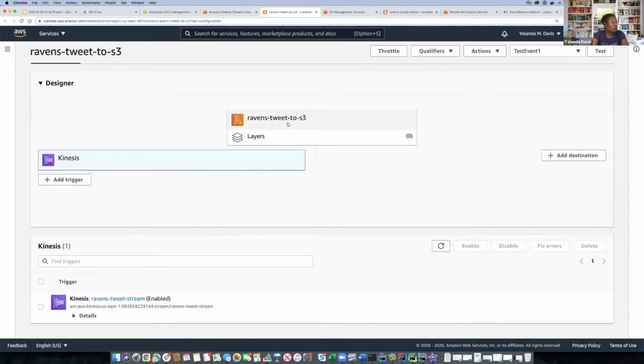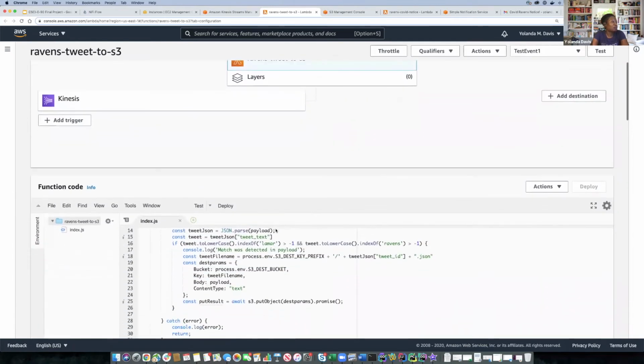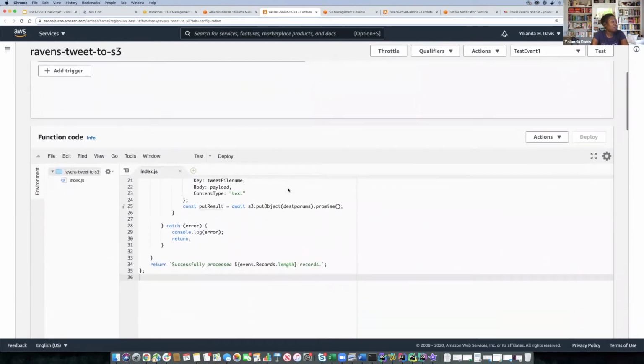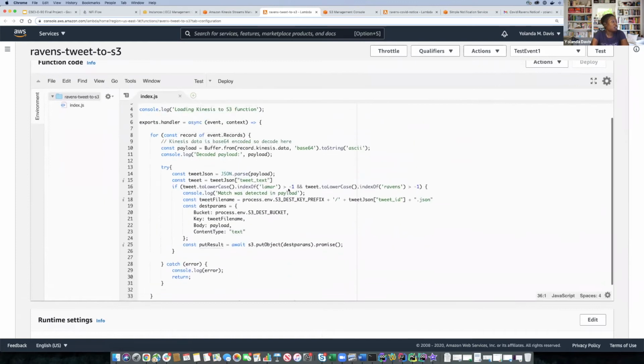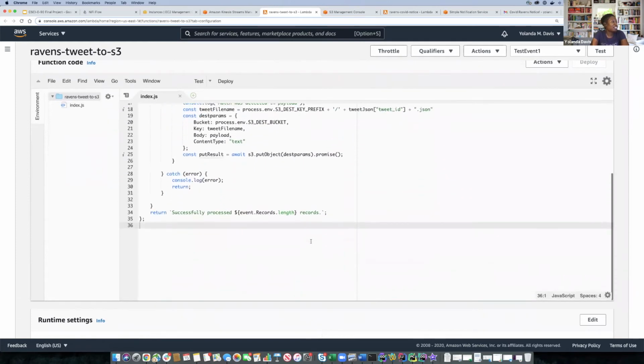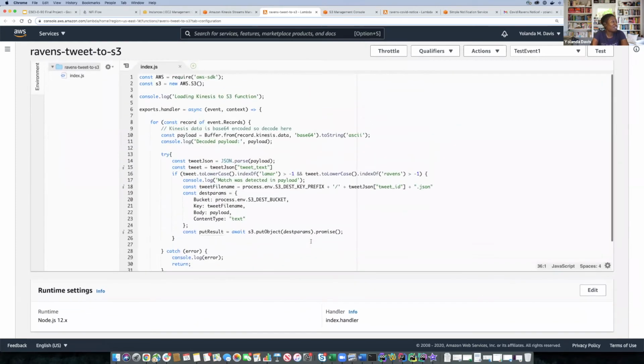So if I select the actual Lambda itself, you'll see its runtime is Node.js. Actually, let me scroll down just a little bit so you can see that runtime. So this runtime is based on Node.js. So there are a lot of libraries that Node.js provides behind the scenes, and that way our code only needs to focus on implementing the handler section, which you see here.